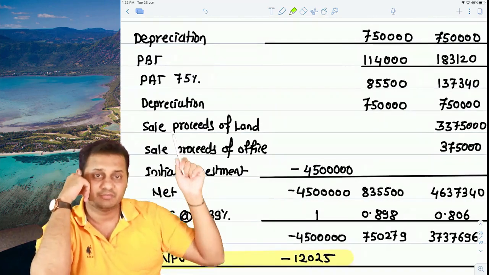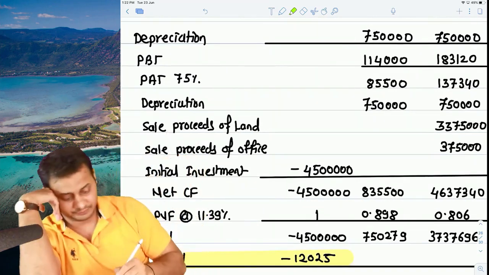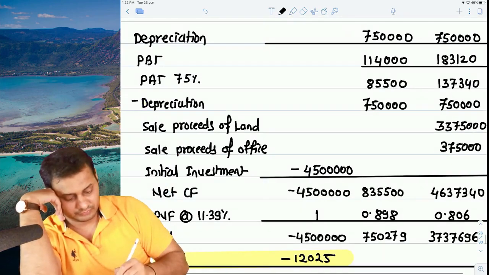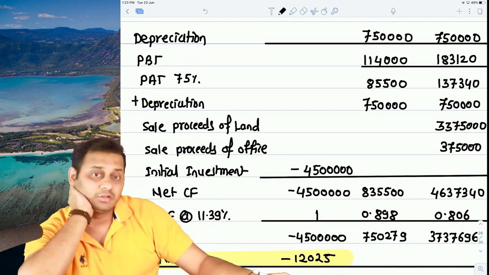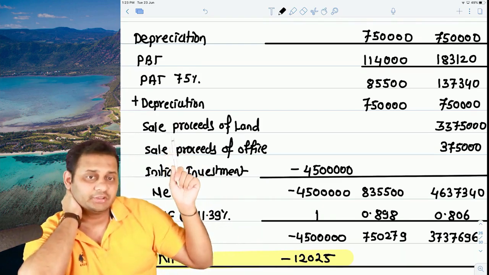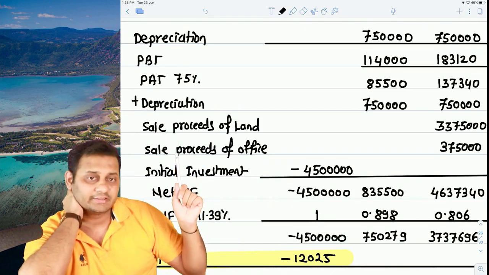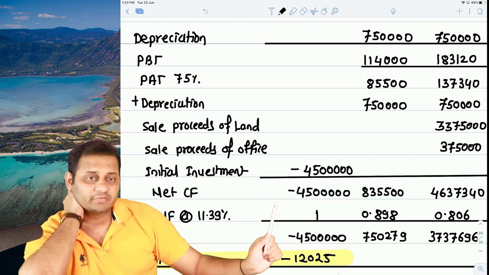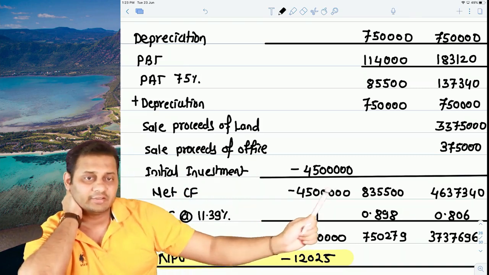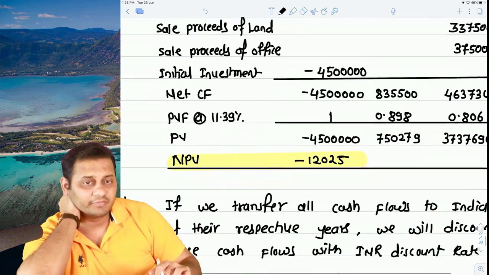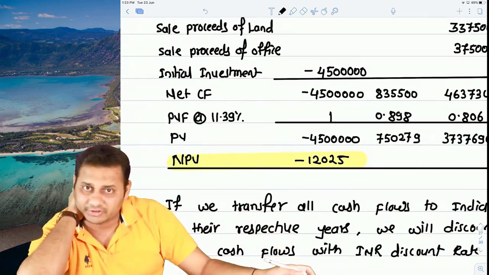Then comes depreciation. Why are we adding back the depreciation? To convert the profit into cash flows. So in profit after tax, add depreciation, add the sale proceeds of the land, add the sale proceeds of the office, and then initial investment 45 lakhs. Net cash flow is 45 lakhs, 8,35,000, and then we use this discounting rate of China, and then we calculated the NPV, it came to negative. So we will not accept the project if this is the case.